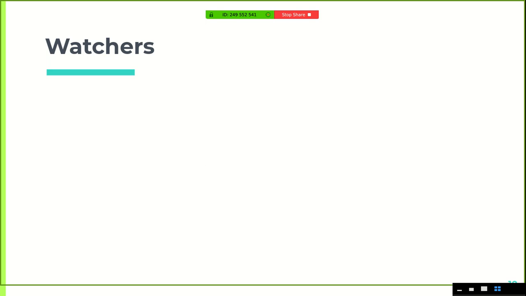The last thing that is missing is that we have not yet provided any target function, and we have not yet initialized the whole process. That will be done in watchers. This is not exactly the same as watchers in Vue.js. Watchers are a functionality of Vue.js as well, and a very good one. It's not exactly the same, but it has similar characteristics.